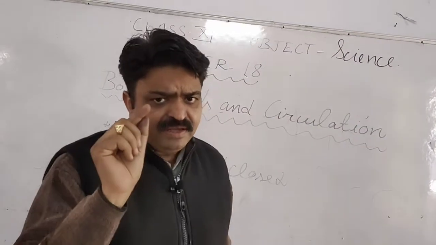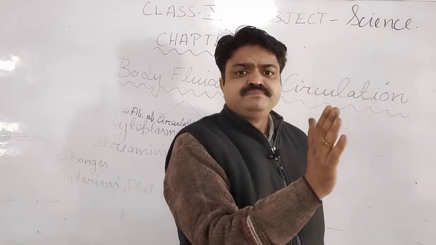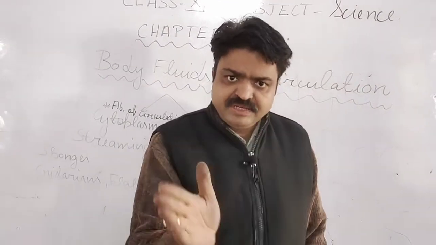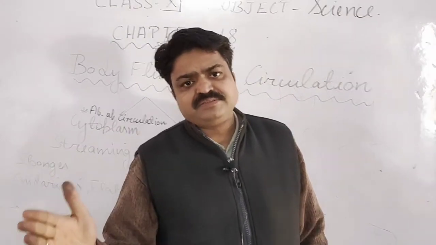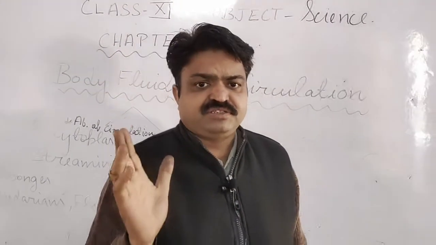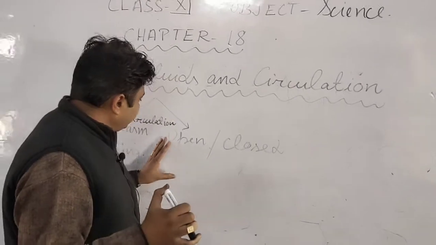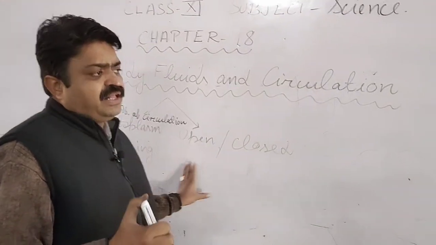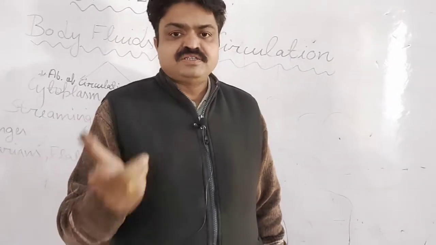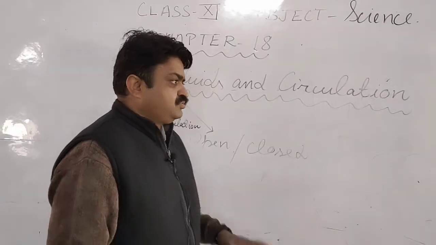In this they have a heart-like structure, and that heart-like structure directly supplies the hemolymph to their body parts, and from the body parts the fluid comes back to the heart with the help of a vein-like structure, students. So the living organisms that have an open circulatory system, for example arthropods, meaning insects like cockroaches and grasshoppers, have which type of circulatory system? They have an open circulatory system, students.